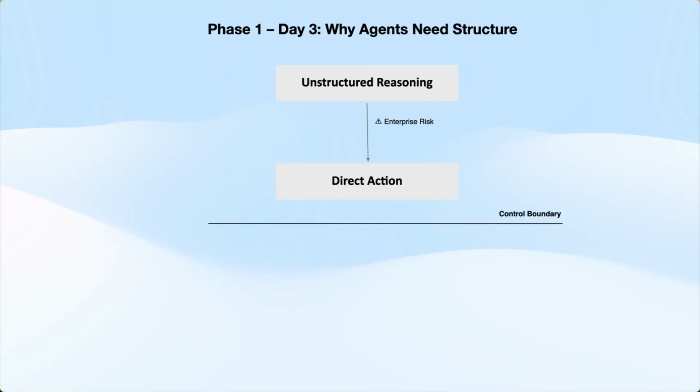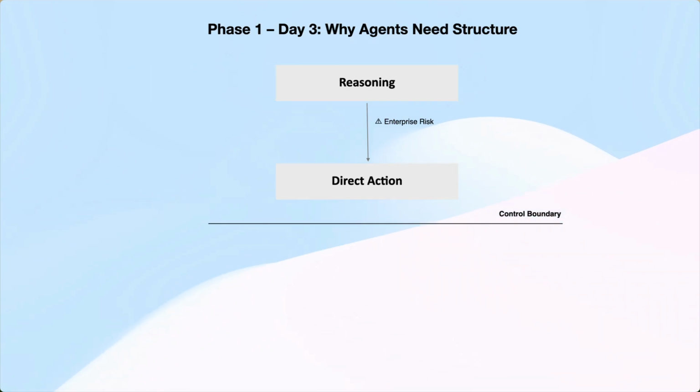So enterprises introduce a control boundary, not to slow intelligence down, but to decide where intelligence is allowed to act. This boundary separates thinking from doing, and that separation is non-negotiable in high-risk systems. Enterprises don't remove reasoning, they structure it.